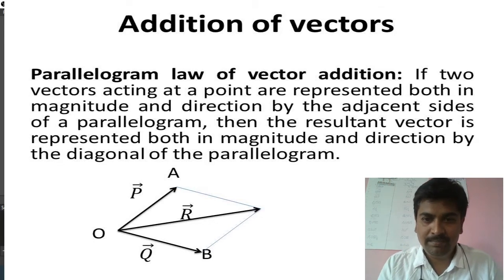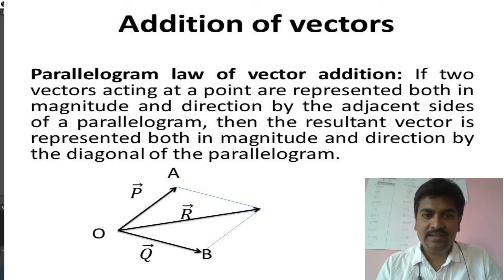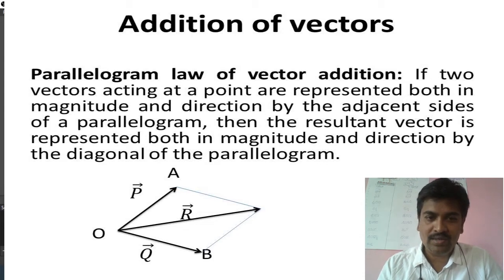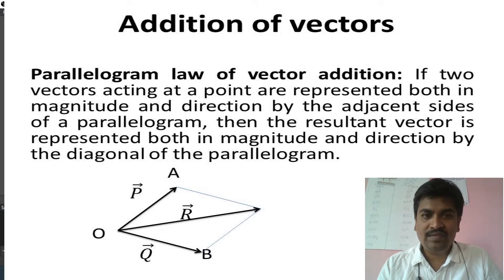Okay, with the pictorial we can understand it better. See, one vector is P, which is OA. Another vector is OB, I am calling it Q. Suppose I have to add these two vectors, and I can represent these two vectors by the two adjacent sides of a parallelogram.